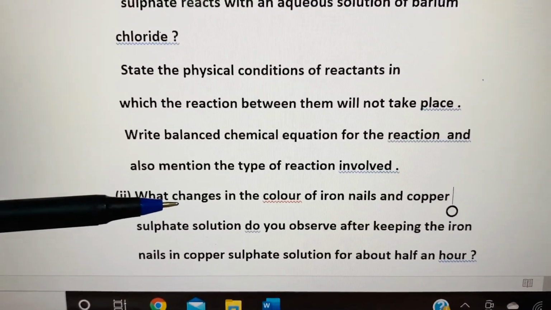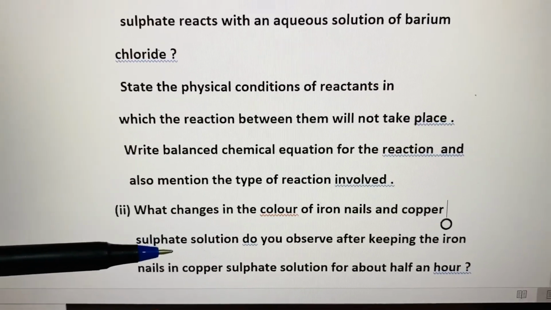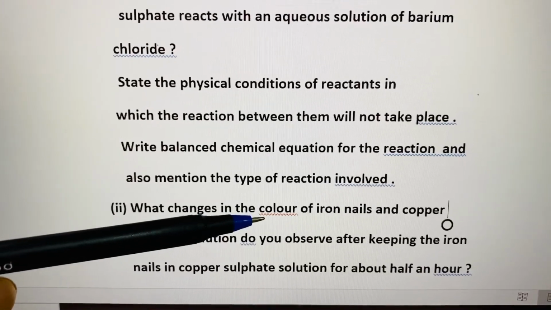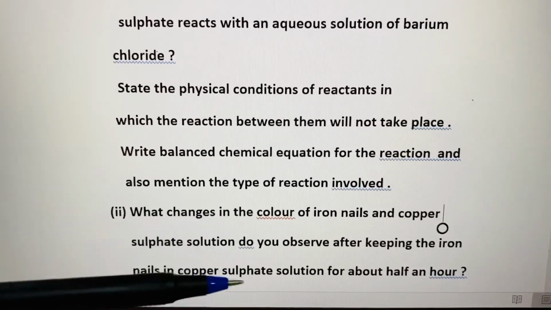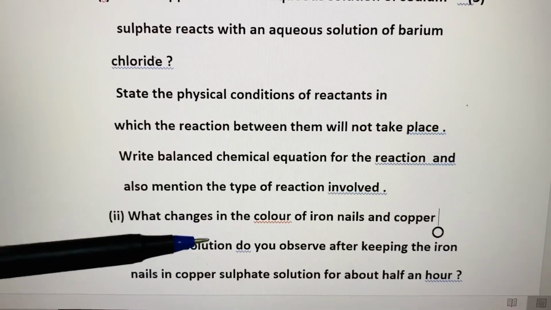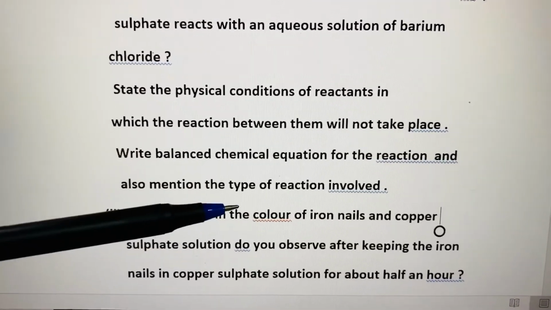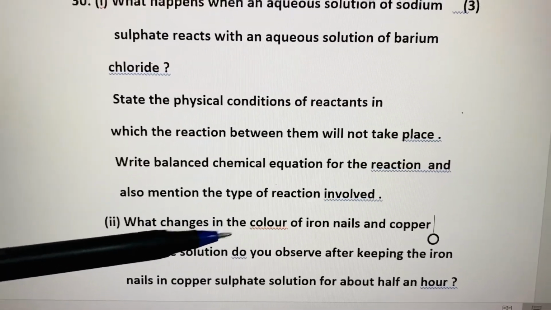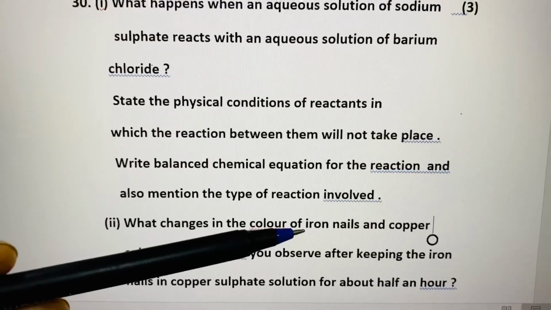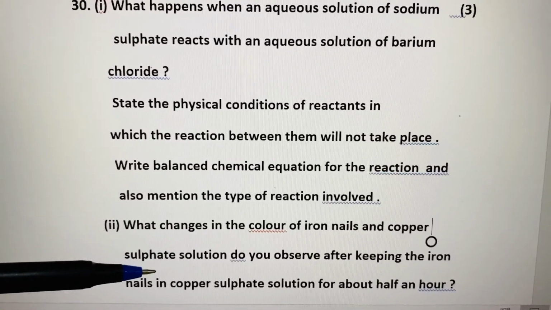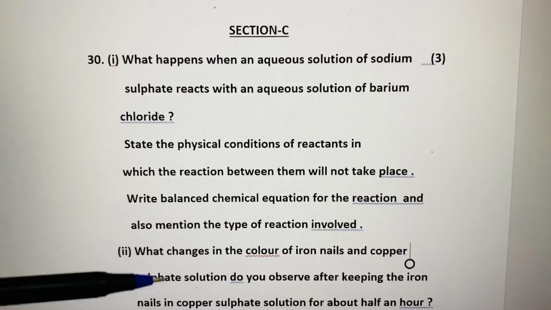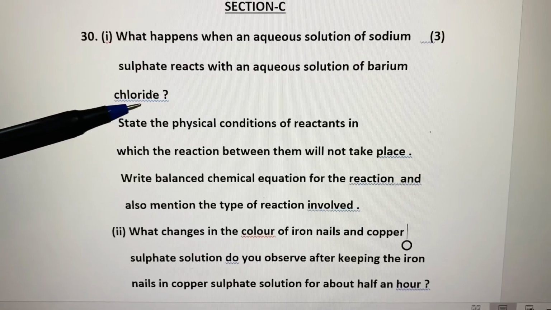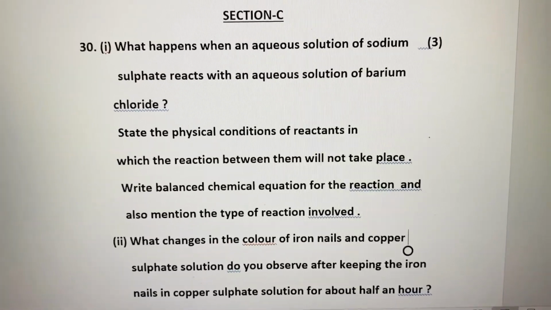I have seen that some students have written only that copper sulfate changes to light green color, but that the iron nail gets a brown colored coating is not written. So this question carries half and half mark, that is 1 mark. If you write only one part, then you will get only half mark. So you have to write both the change in color of iron nail and change in color of copper sulfate solution. So this question is of 3 marks. You should write exactly what is expected, what is given in the question. That only you have to write as an answer.